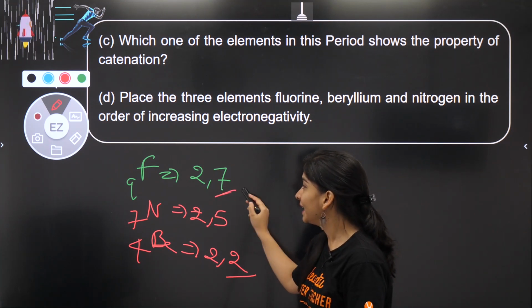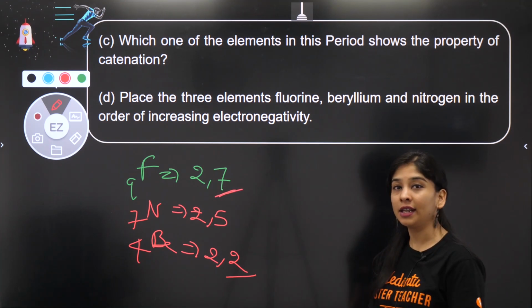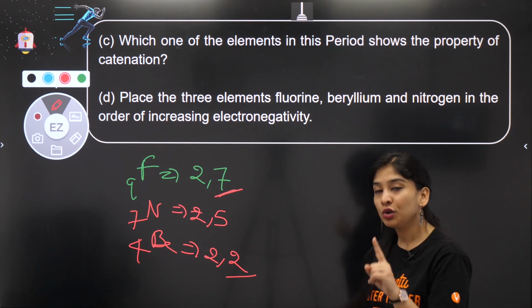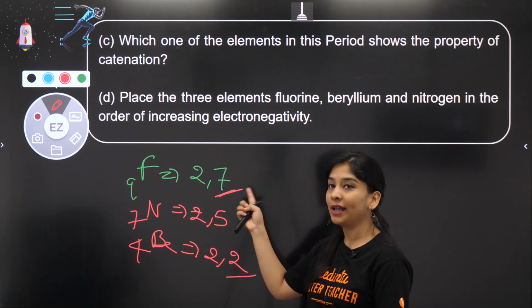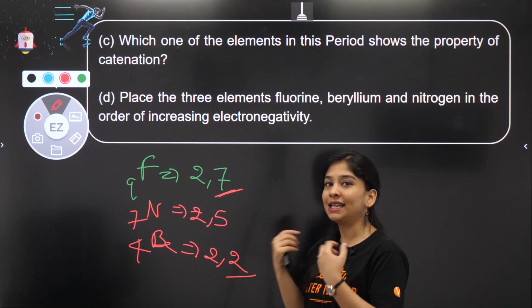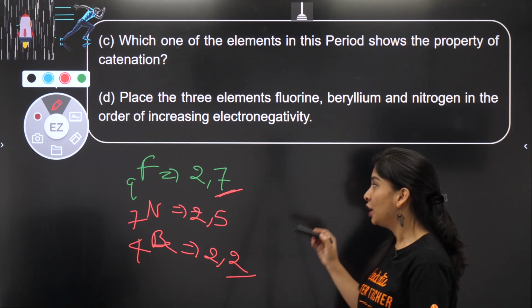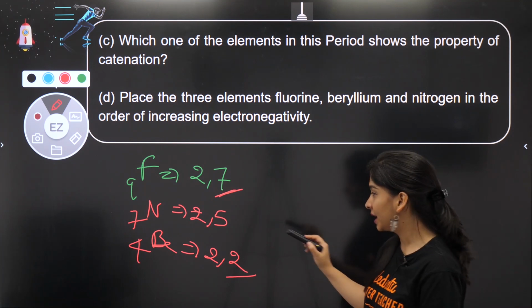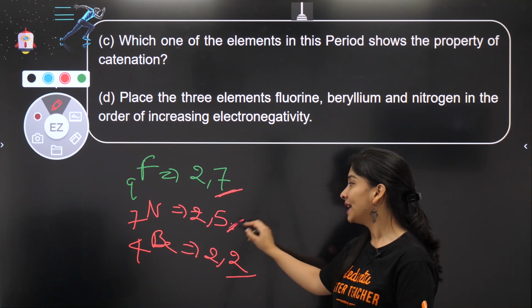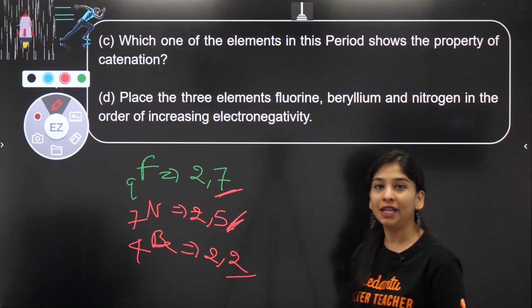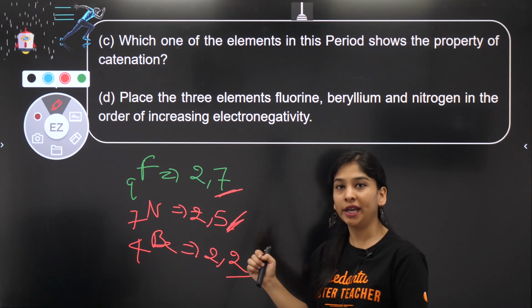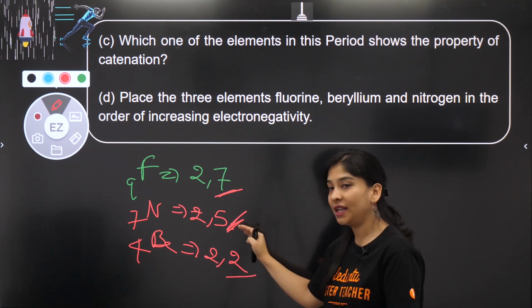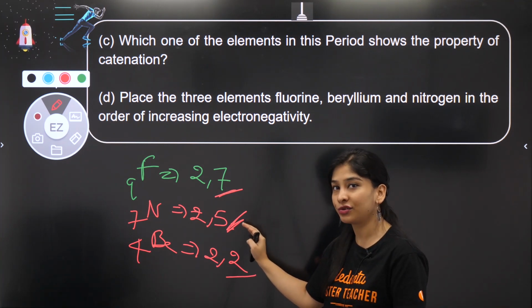Okay, so we can clearly see that fluorine has 7. It needs 1 electron to complete its octet and to achieve stability. As soon as it gets 1 electron, it will be super stable. So fluorine is most electronegative. Among these, nitrogen with 5 electrons also believes in gaining 3 electrons. Gaining 3 electrons is a bit difficult as compared to gaining 1 electron. Comparatively less electronegative, but still electronegative.